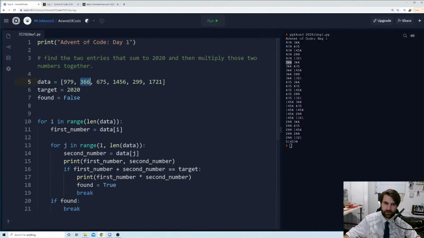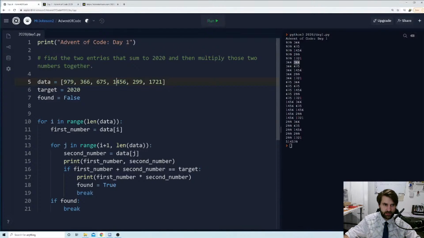Now, I don't think within the rules we actually can add the number to itself. So that's a bit sloppy. We don't need to be doing that. And so really, instead of starting at 1, we should really be starting at I plus 1. Okay, so when I is 0, 979, we want to start at 1. But when I is 1, we want to start at 2. And when I is 2, we want to start at 3.